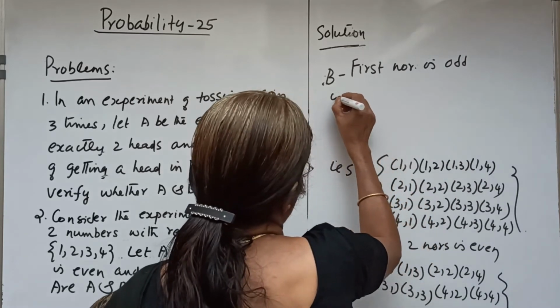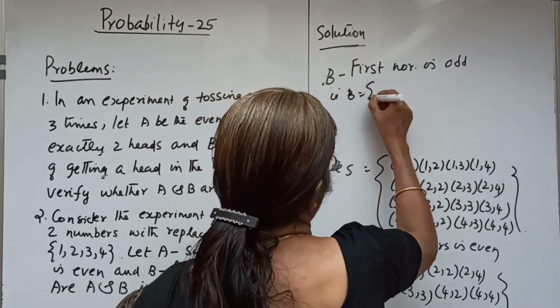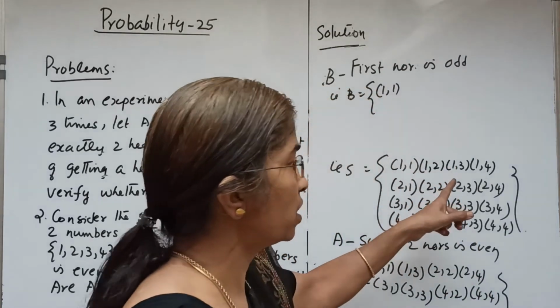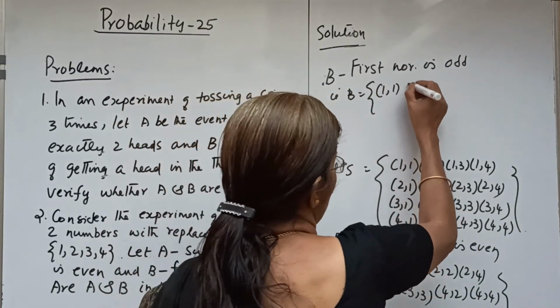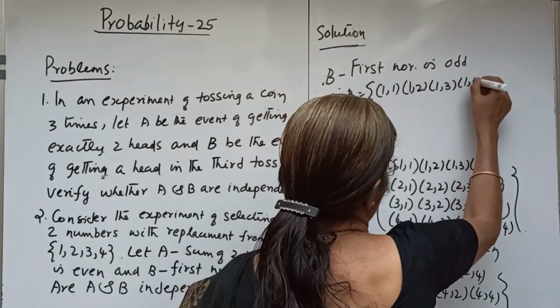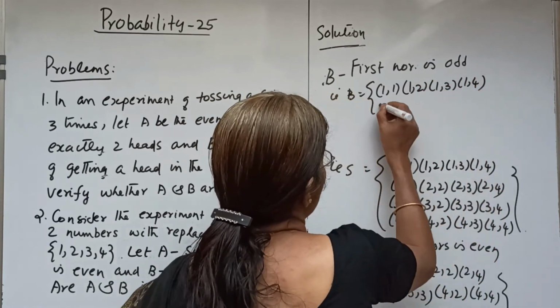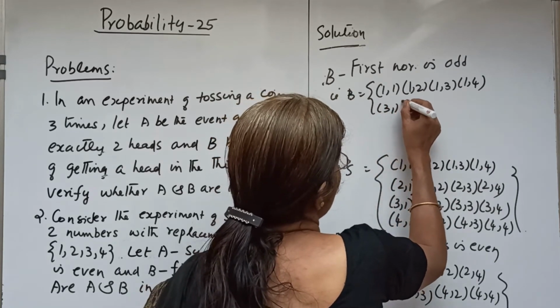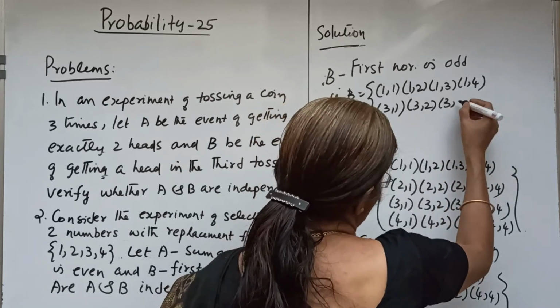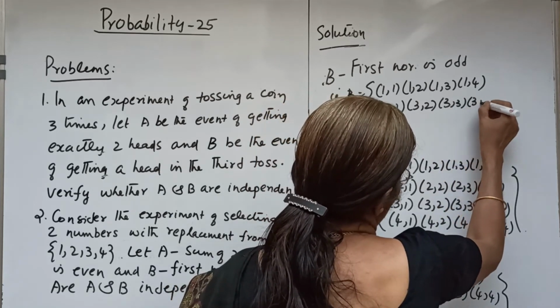First number is odd means that there is no restriction for the second number. So B is 1,1; 1,2; 1,3; 1,4; then 3,1; 3,2; 3,3; 3,4.